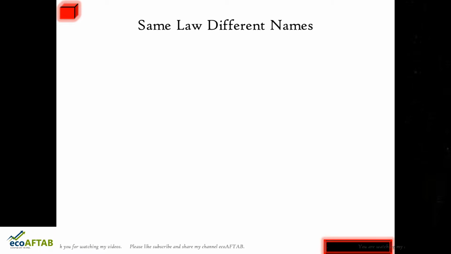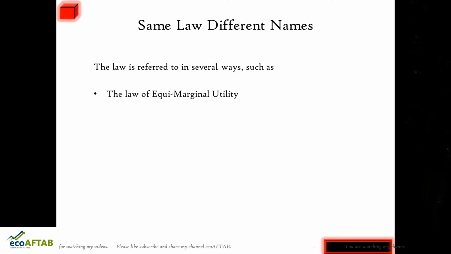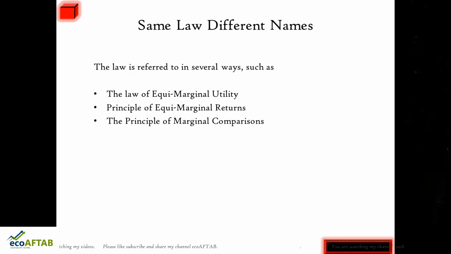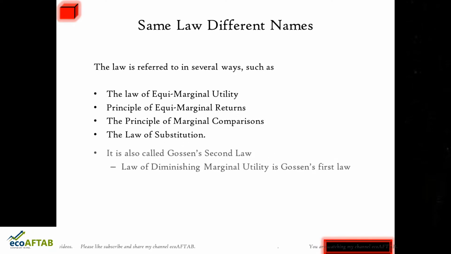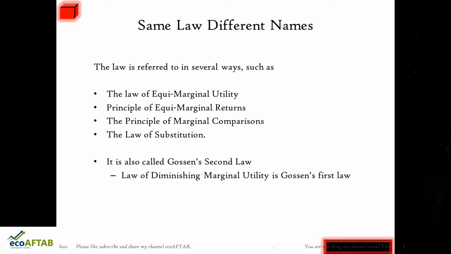Same law, different names. The law is referred to in several ways. We popularly know this law as the law of equi-marginal utility. It is also known as the principle of equi-marginal returns. It is also called the principle of marginal comparisons, and it is also known as the law of substitution. Apart from this, friends, the law of equi-marginal utility is also called Gossen's second law. The law of diminishing marginal utility is Gossen's first law.